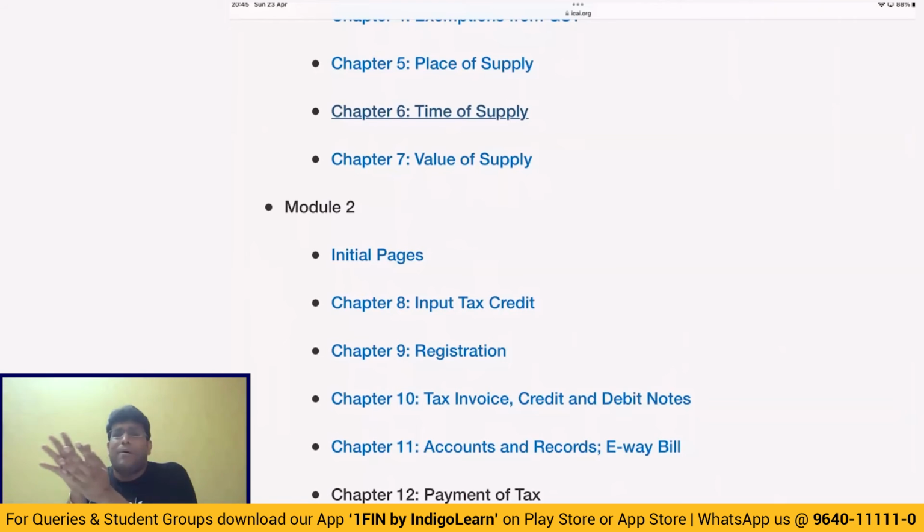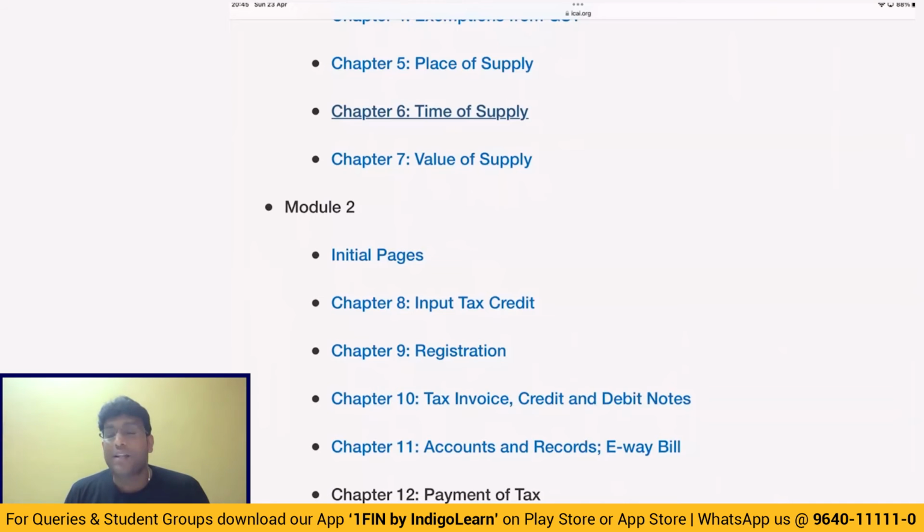Now, when I talk about time of supply with respect to service, guys, interesting concept. What is the general rule? If invoice is issued within time, what is within time? Generally 30 days, 45 days in case of banks and NBFC. So if invoice is issued within time, time of supply will become date of invoice or date of payment, whichever is earlier. And if invoice is not issued within time, time of supply will become date of completion of service or date of payment, whichever is earlier.